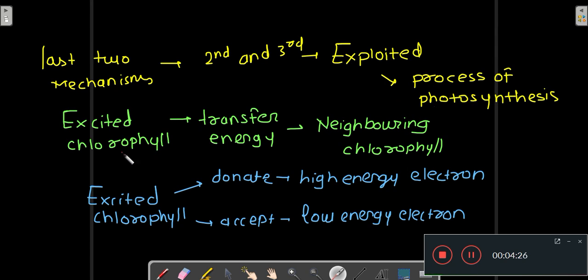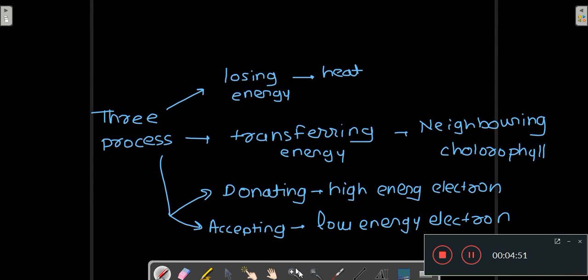That is, the excited chlorophyll will transfer energy to the neighboring chlorophyll and come to the ground state, or it will donate a high energy electron and then accept a low energy electron and come to the ground state. So we saw that there are three processes.